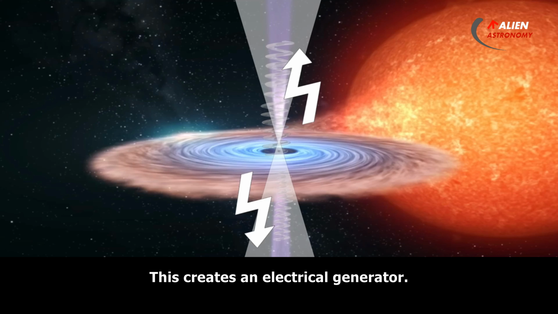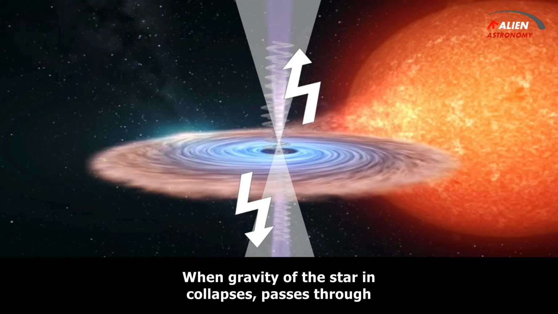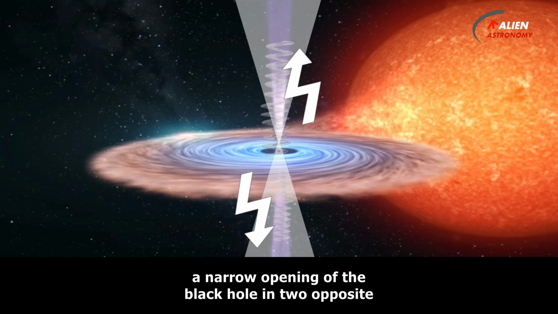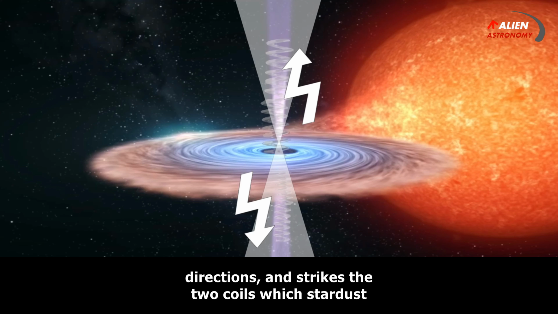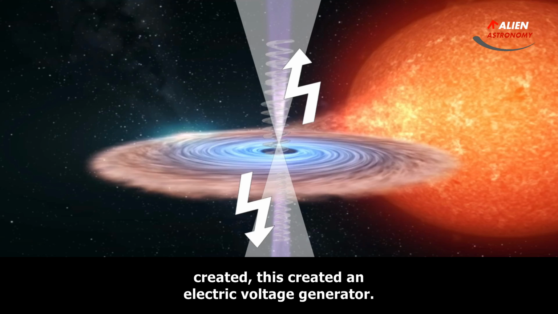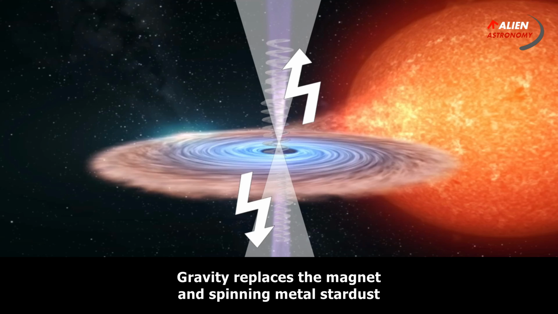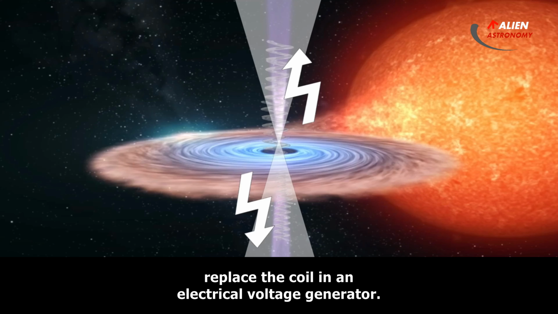This creates an electrical generator. When gravity of the star in collapse passes through a narrow opening of the black hole in two opposite directions and strikes the two coils which the stardust created, this creates an electric voltage generator. Gravity replaces the magnet, and spinning metal stardust replaces the coil in an electrical voltage generator.